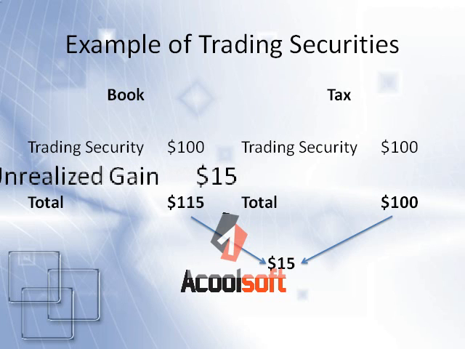Since for tax purposes we don't have to recognize the unrealized gain this year, we have a favorable situation. A deferred tax liability of $15 is created because we know that the unrealized gain will have to be recognized in a future year when the trading security is sold, creating an unfavorable situation.